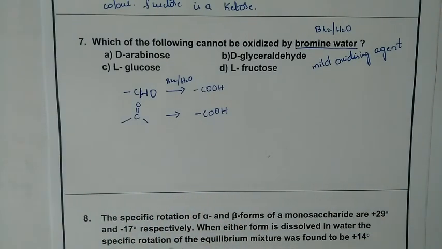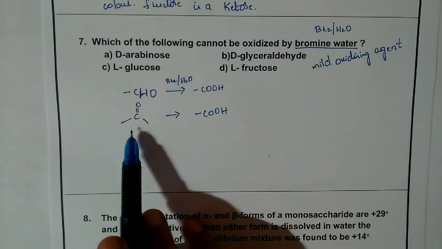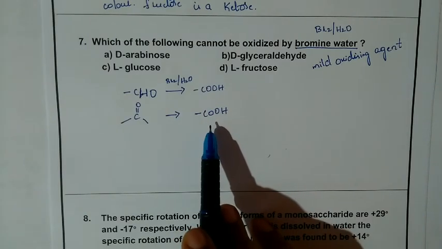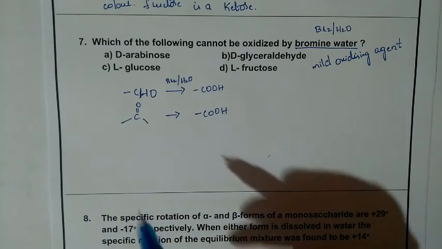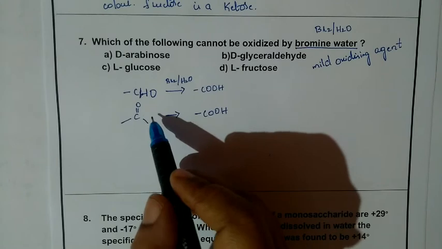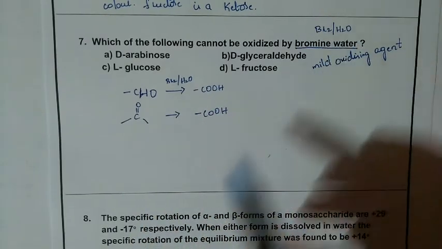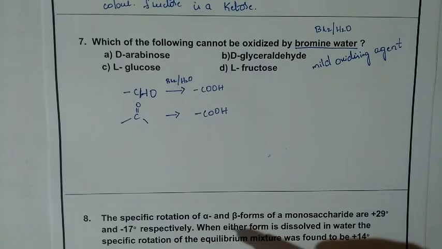For that, you need a strong oxidizing agent. Then only you can convert a ketonic group into a carboxylic acid group. Bond breakage is involved, and for bond breakage, a mild oxidizing agent like bromine water can't do that. It has to be a strong oxidizing agent. So here you need to check for the ketonic group, or identify the ketose. Ketoses cannot be oxidized by bromine water.